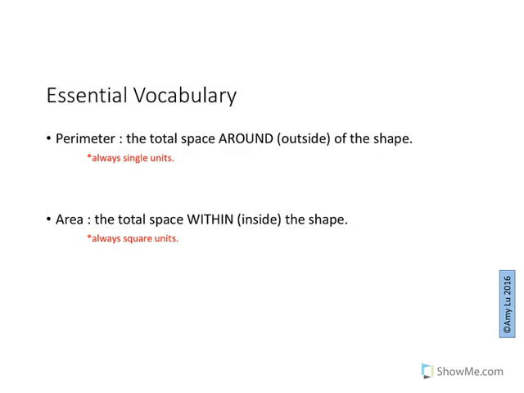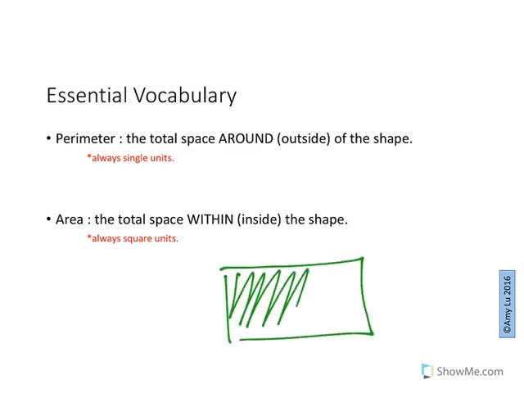So a perimeter is the total space around the outside of the shape. So pretend we have this green field, and in this green field we have a little dog that's just running around happily wagging its tail, and say we want to keep it contained in the field.